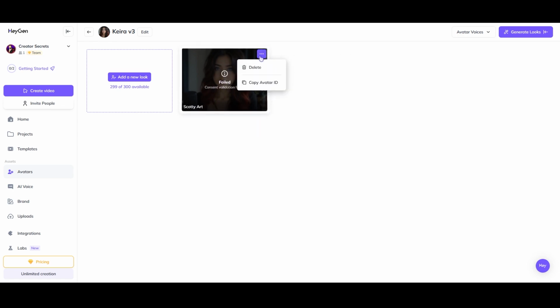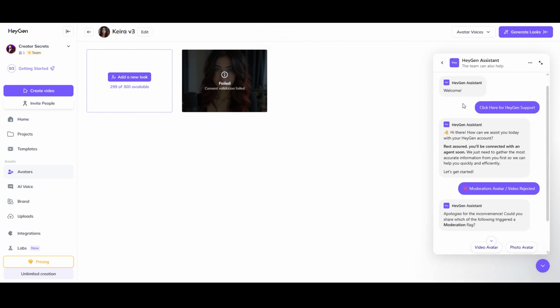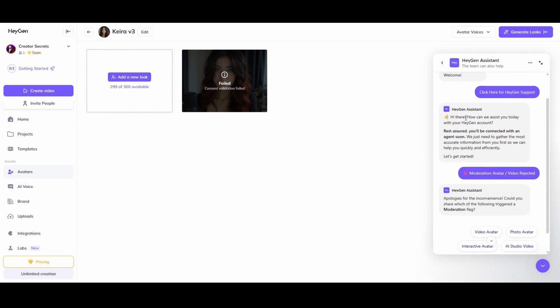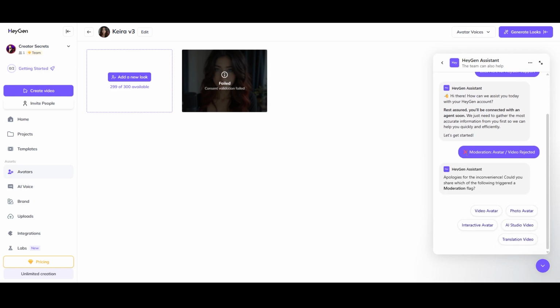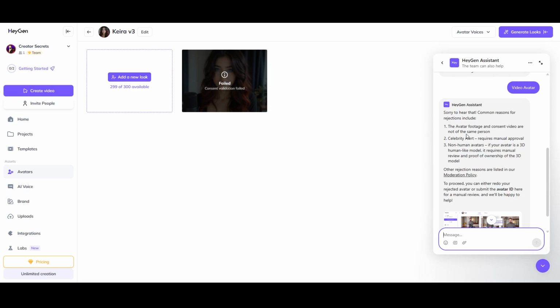And so what you need to do is click this little menu. You're going to copy your avatar ID and then come down here to the little support thing. And I already went through the process a little bit right here, but basically you're just going to click this one for support. And then it's going to come up with some options. You're going to click this one right here that says moderation avatar video rejected. And then it's going to come up with this next message here. And from here, you click video avatar. Okay, so then it's going to pop up with this message right here.